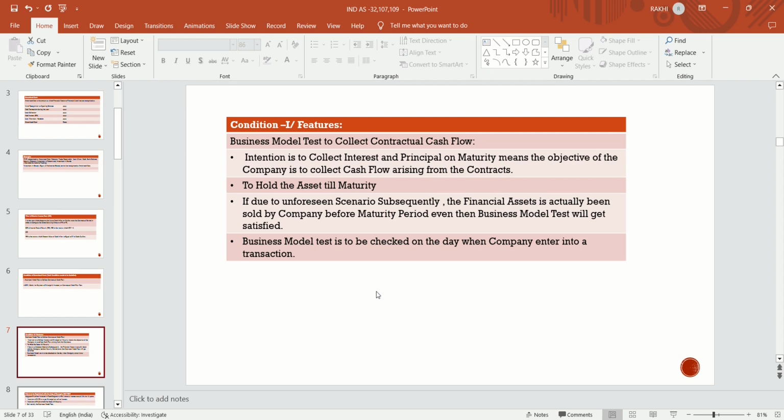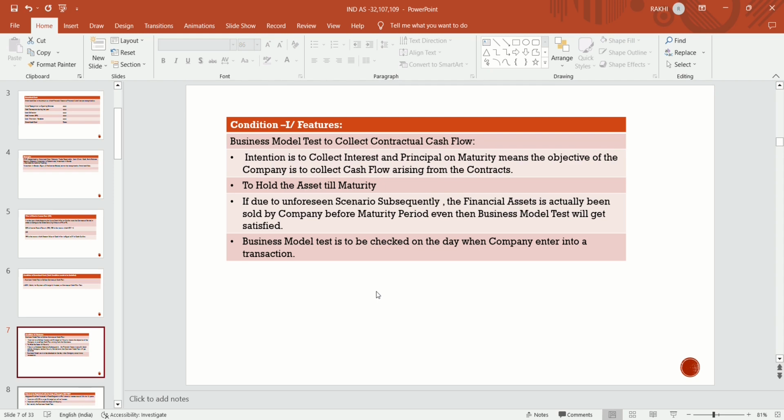It means the objective of the company is to collect the cash flows arising from the contract, to hold that asset till maturity in order to collect the interest and principal on it.